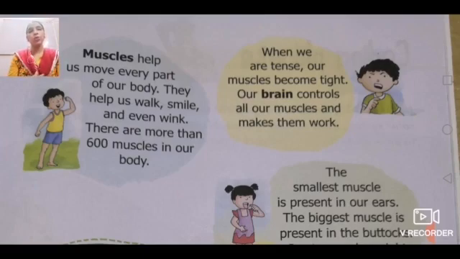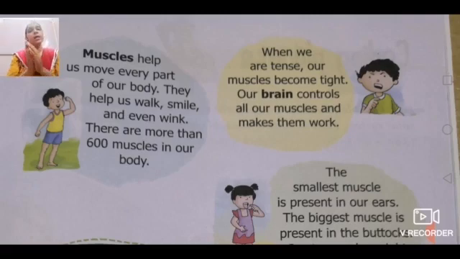Now in your body you have more than 600 muscles. When you feel a kind of pressure in your body, then you will get a sprain, which we just saw. The muscles of your heart are called cardiac muscles, that also we have seen. The upper arm muscle is called biceps. Fine. Now what is next?